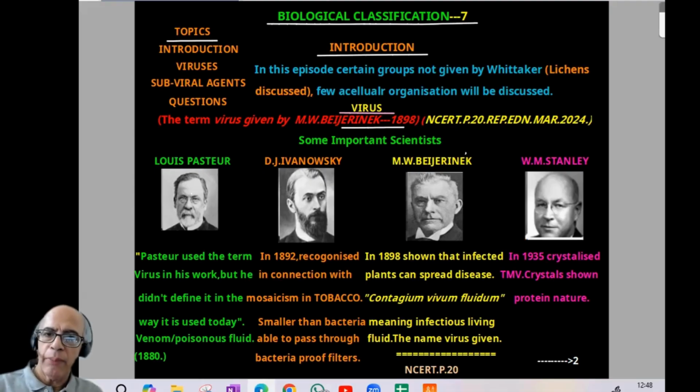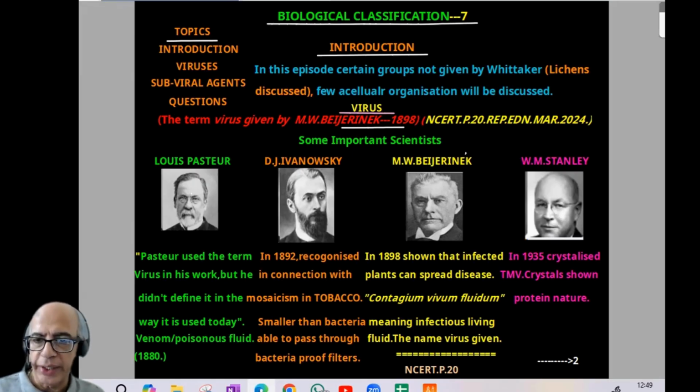Now comes M.W. Beijerinck, 1898, after 6 more years. He showed that infected plant sap can spread disease, and he used the statement contagium vivum fluidum. We remember it like in cell theory, omnis cellula e cellula; likewise, contagium vivum fluidum. Meaning is infectious living fluid. And the name virus was given by this famous scientist, M.W. Beijerinck. That is what NCERT says.